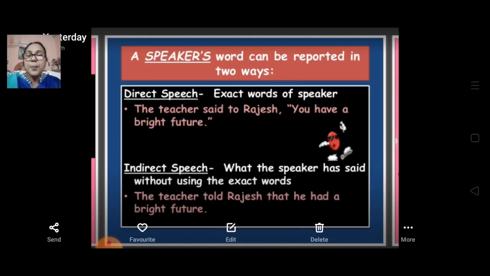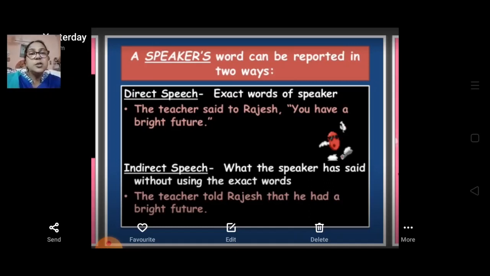If I give you one example of direct speech: The teacher said to Rajesh, "You have a bright future." Here you can see the teacher said to Rajesh. The dialogue given by the teacher to Rajesh is in inverted commas, because it is the statement the teacher has given to Rajesh.